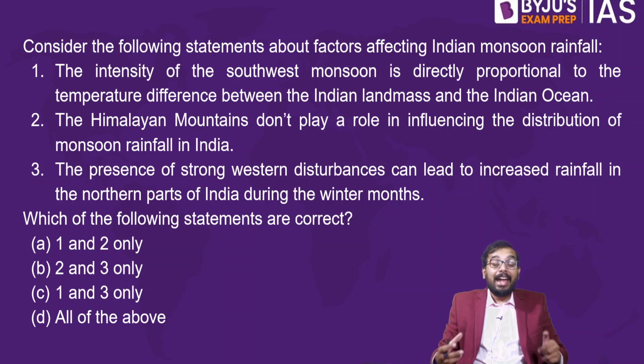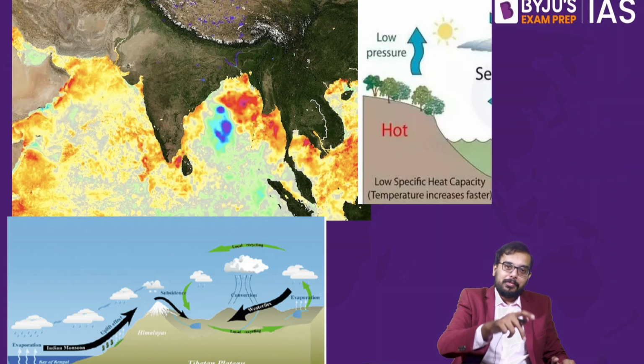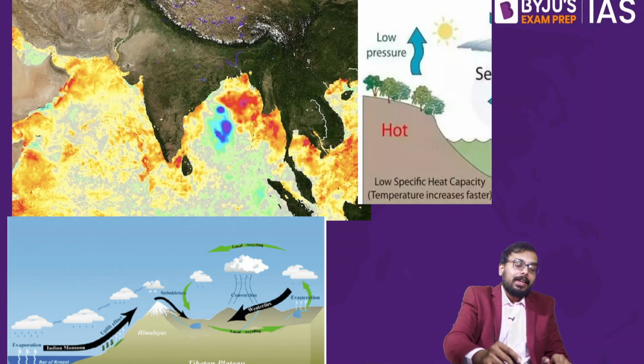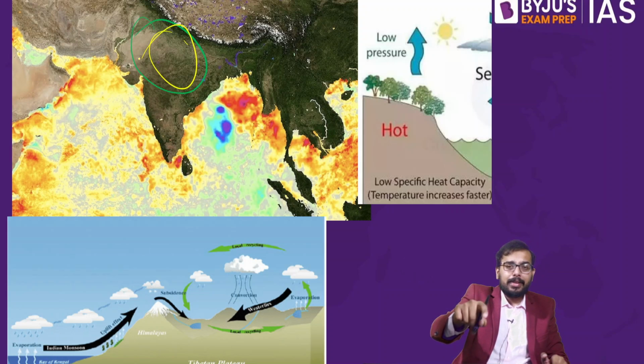Is it right? That is the crux of the monsoon, how monsoon occurs in India. The entire philosophy of monsoon, the entire reason why monsoon occurs, is that temperature difference. The land, that is your Indian land, heats up quickly because land has a low specific heat.